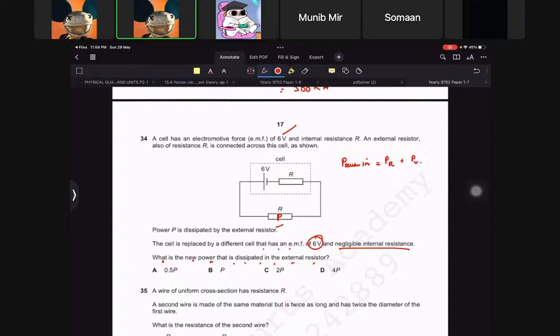So this can be written as the EMF times the current. Okay, it doesn't really matter, but let's see what I'm doing. I don't know what I'm doing. Wait. It should not be like this. Let me see.